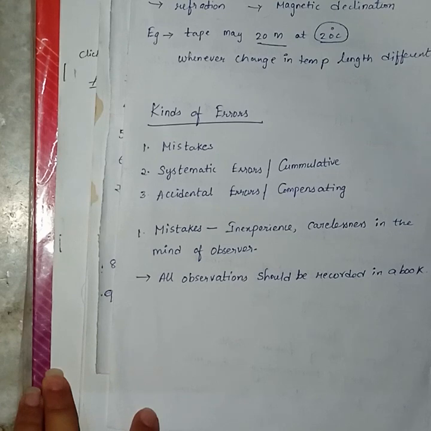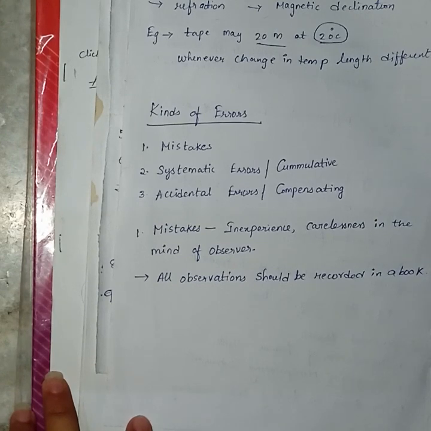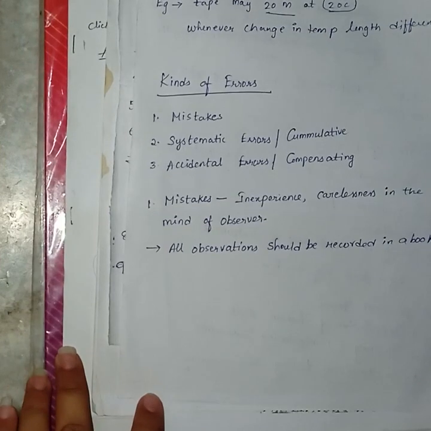Okay, what is mistake? The mistakes are errors which arise from inattention, inexperience and carelessness in the mind of the observer. If a mistake is undetected, it produces serious effect upon the final result. Hence, every value to be recorded in the field must be checked by some independent field observation.